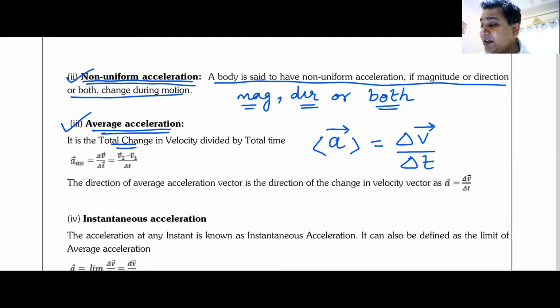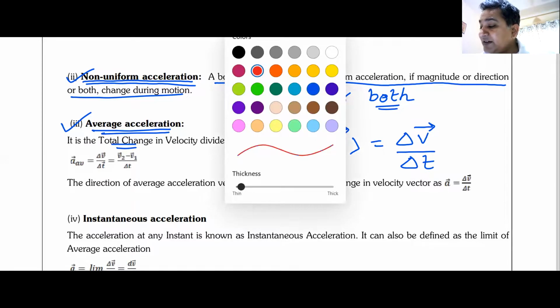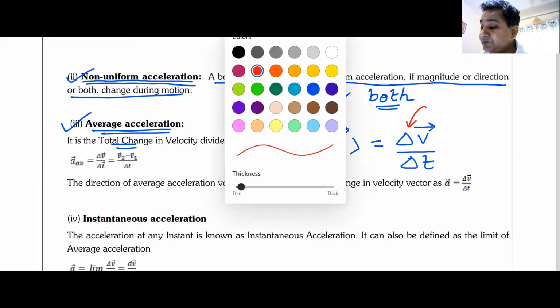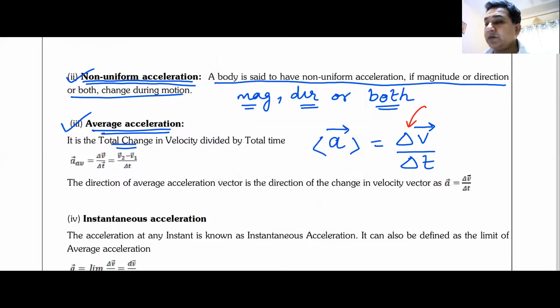Do you remember this sign delta, everyone? Delta was change. Total change in velocity divided by total time is known as average acceleration. So it will be V2, the final velocity, minus V1, the initial velocity, divided by total time t.